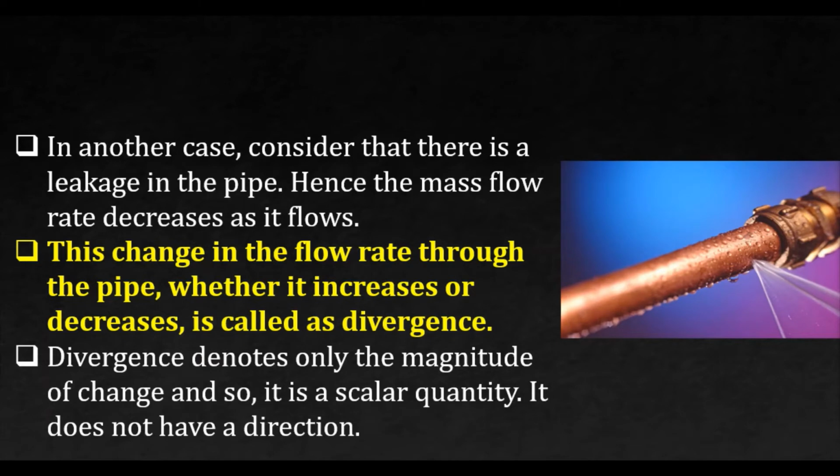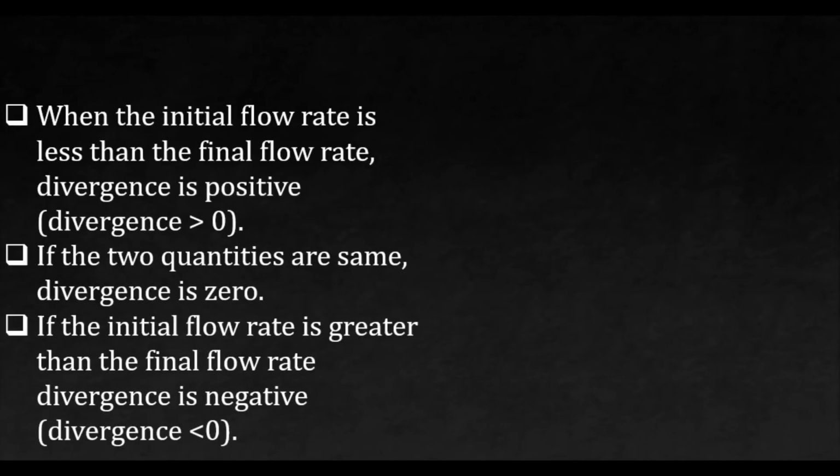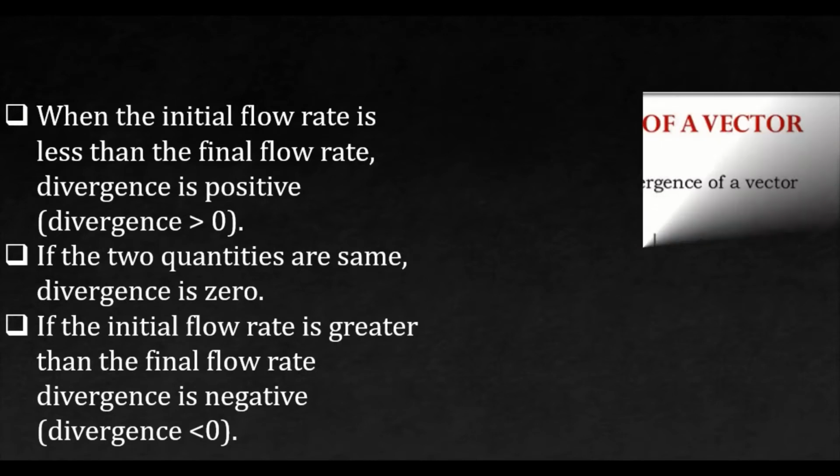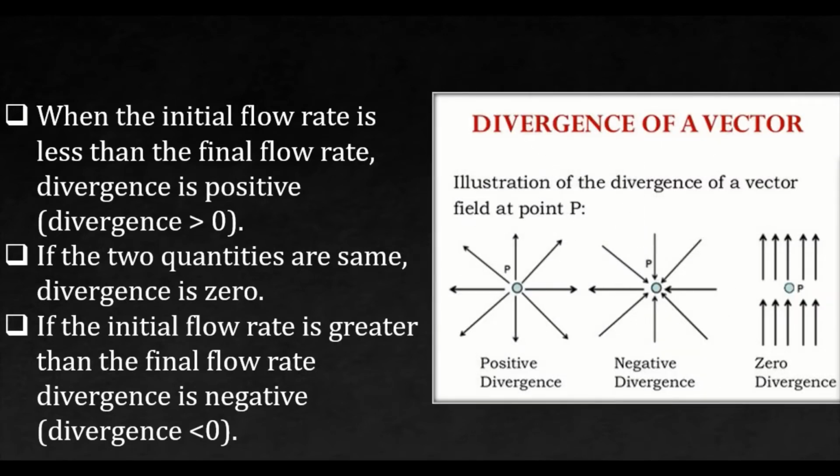So, this is the leakage. Here, instead of adding water into the pipe, water is taken out from the pipe. Hence, it is a decrease. An increase or decrease in the flow rate, we consider as divergence. When the initial flow rate is less than the final flow rate, the divergence is positive, that is, divergence is greater than 0. If two quantities are the same, then it is equal, that is, divergence is 0. Whatever is coming in is given out.